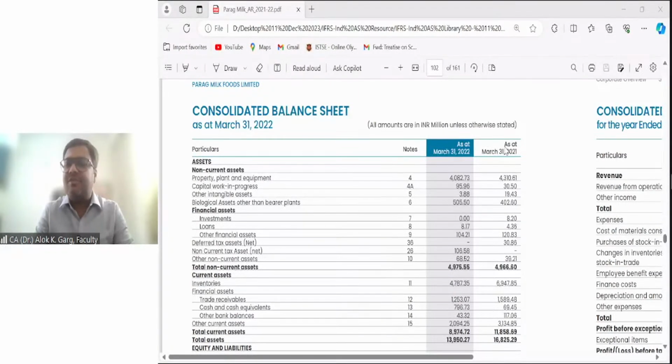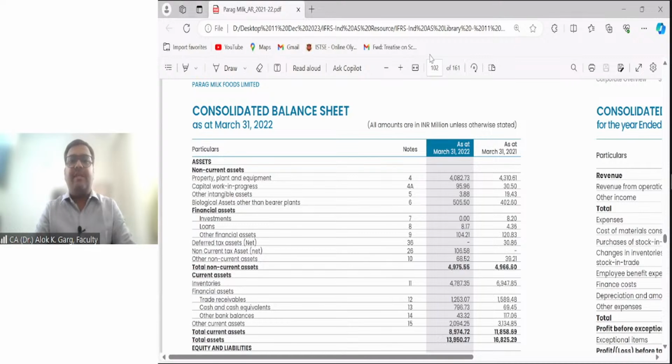Yes, Niveta, there is a concept of gain on valuation. This is what I have shown you, no? At the time of the reporting date, you have to do the fair valuation. If the fair value has gone up, you have to recognize that as an income.